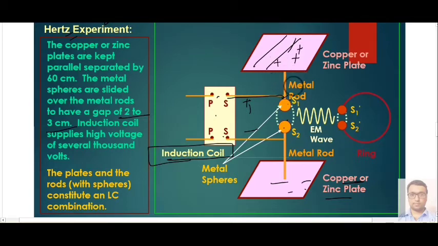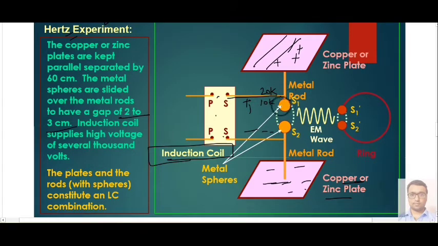The positive charge on the capacitor's positive plate will try to go towards the negative plate, but here we don't have any metal wire in this gap. What we do is provide a very high voltage, in the range of 10,000 to 20,000 volts, in thousands.